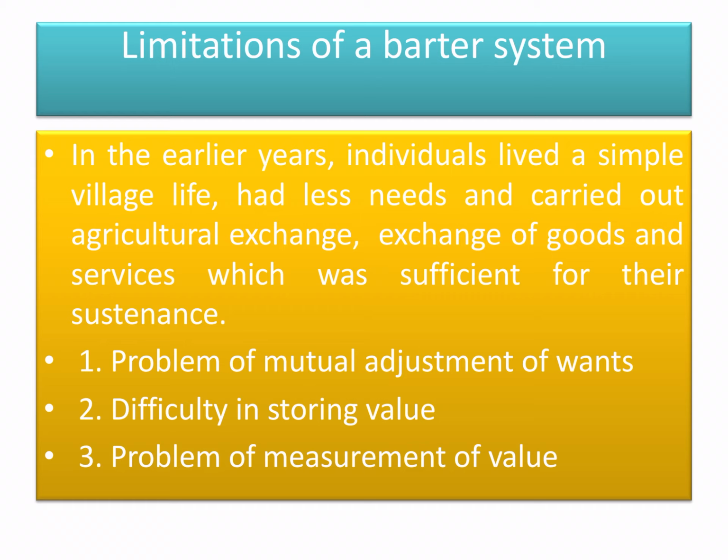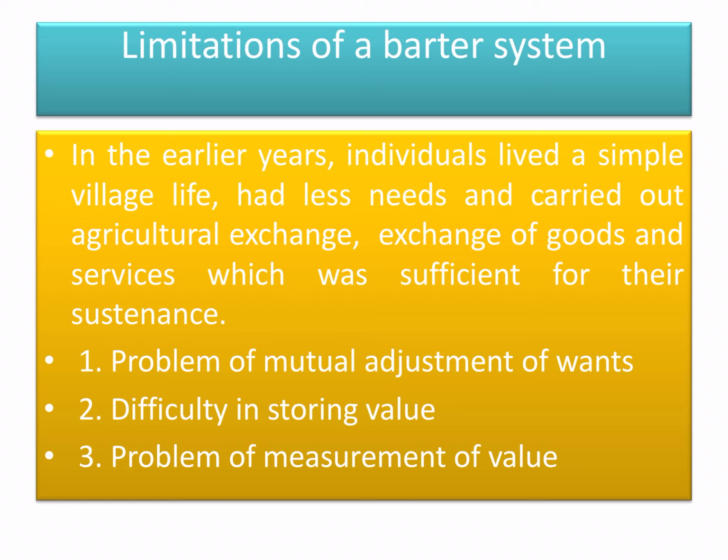The first limitation is the problem of mutual adjustment of wants. With social and economic development, the needs of human beings increased, and the economic structure, which was simpler in the earlier time, became more complicated. Now, those who had rice to exchange for wheat did not need wheat but clothes.